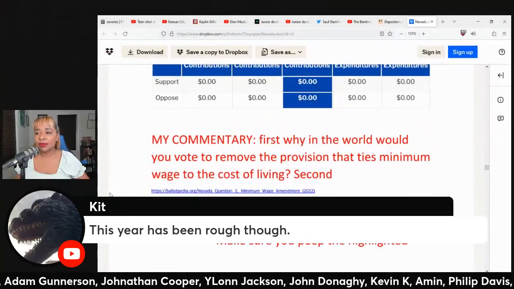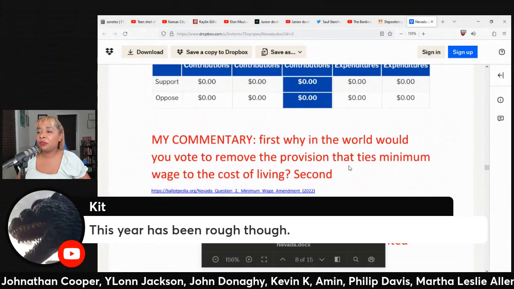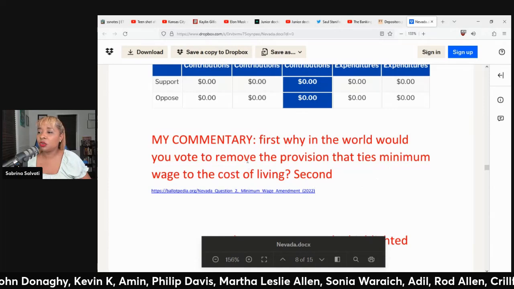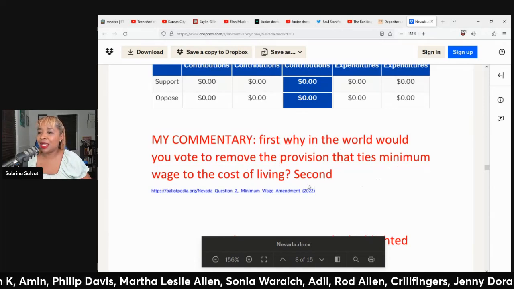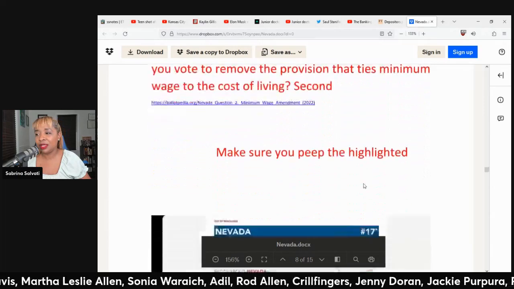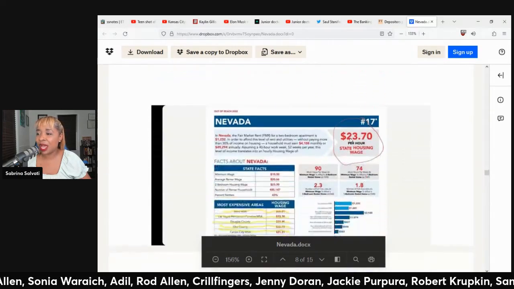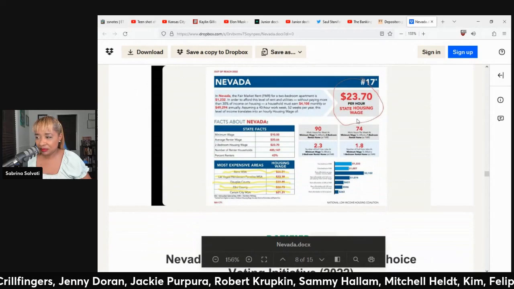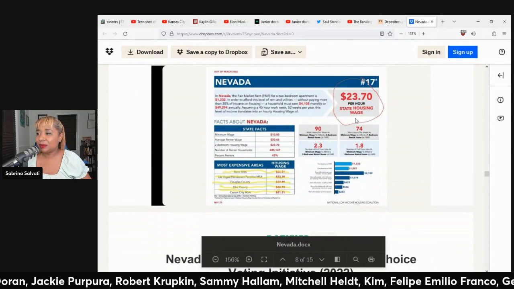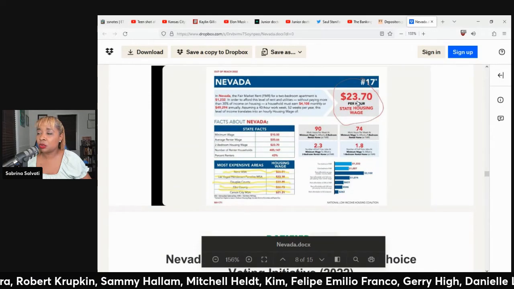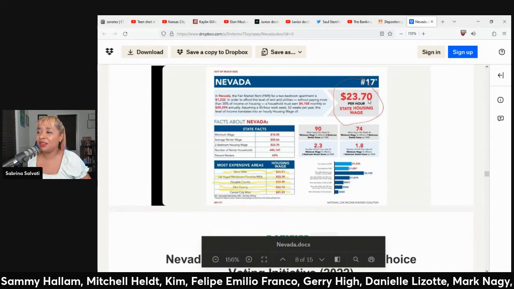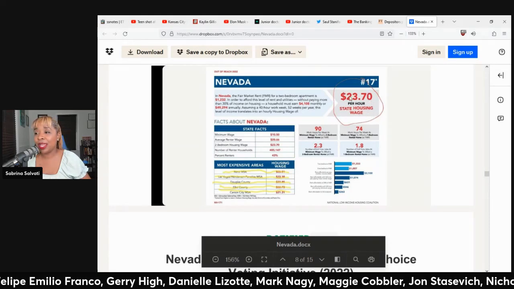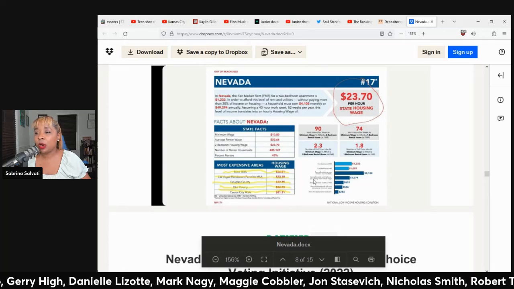Interesting times. And just a note here from Roger Meadows, my commentary: first, why in the world would you vote to remove the provision that ties minimum wage to the cost of living? And then second, make sure you peep the highlighted. Again, to live in Nevada, it says here that you need to make $23.70 per hour for the state housing wage to live in Nevada. So that's important. People need to see this.